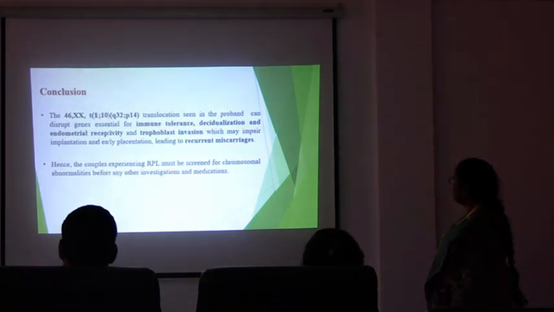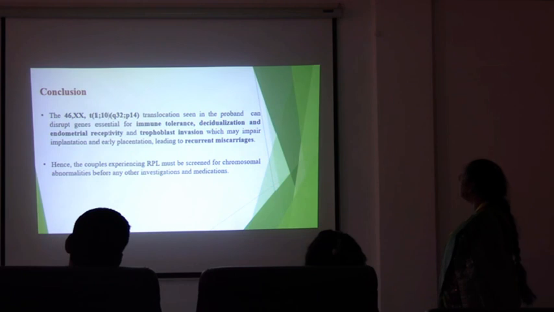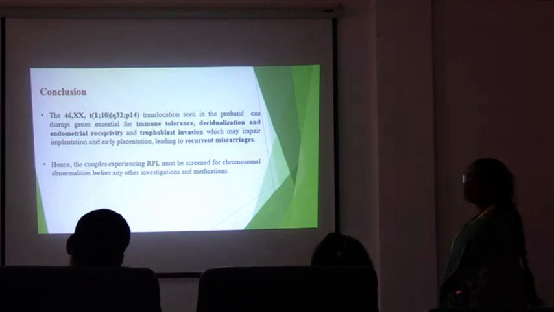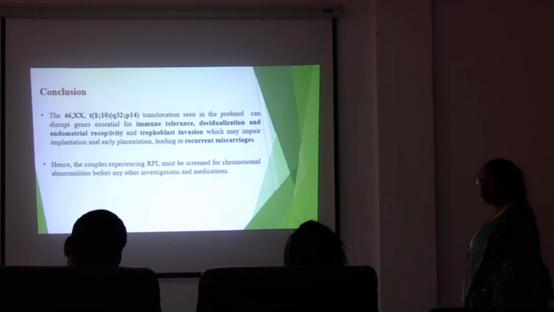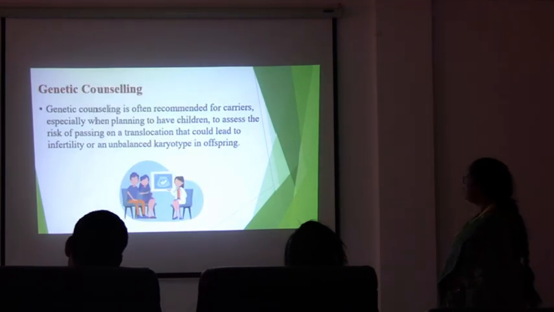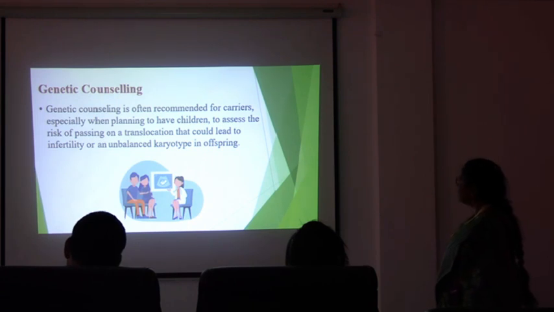Next slide. So such a translocation in the proband can disrupt genes essential for immune tolerance, decidualization, endometrial receptivity and trophoblast invasion, which may impair implantation and early placentation, leading to recurrent miscarriages. Hence, couples experiencing RPL, or recurrent pregnancy loss, must be screened for chromosomal abnormalities before any other investigations or medications. Next slide. So genetic counseling is often recommended for carriers, especially when planning to have children, to assess the risk of passing on a translocation that could lead to infertility or an unbalanced karyotype in offspring.